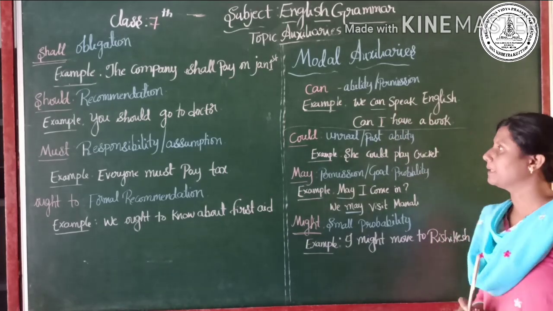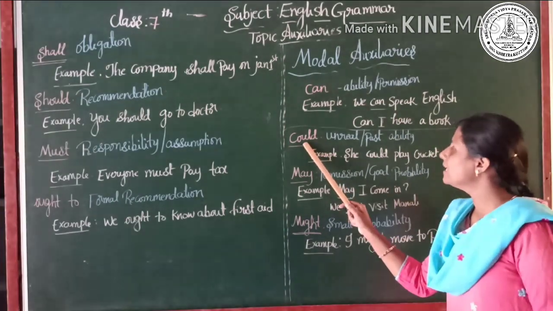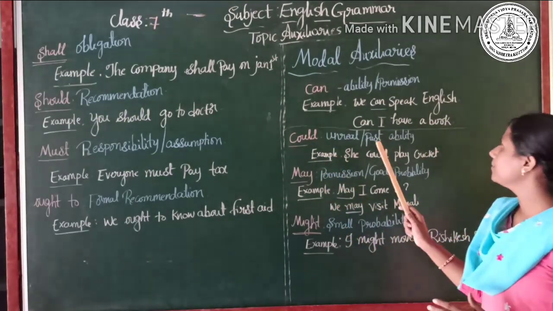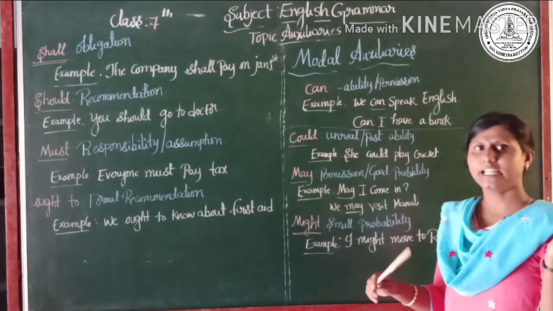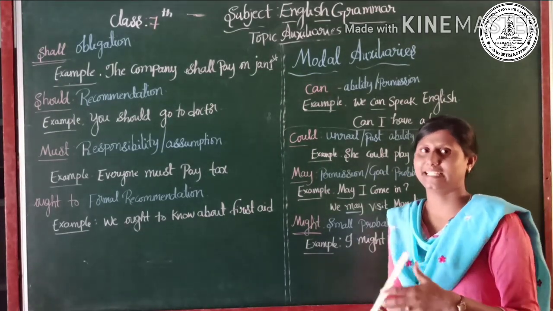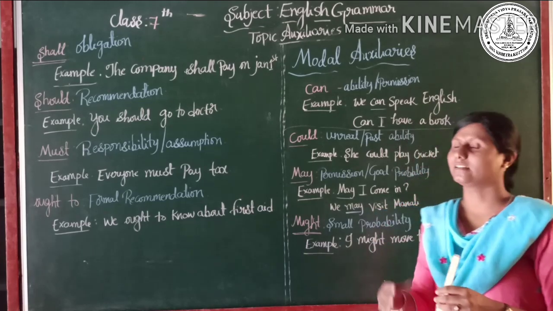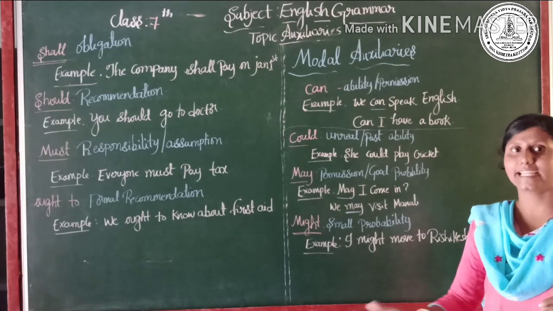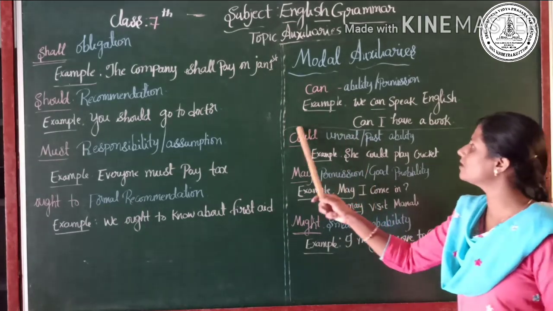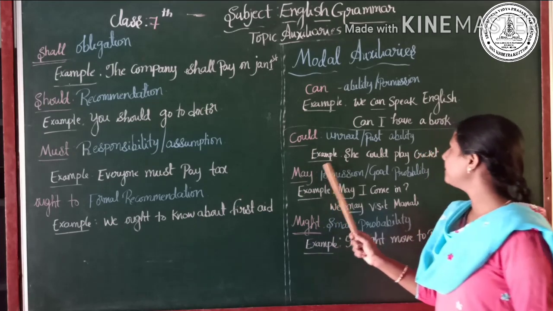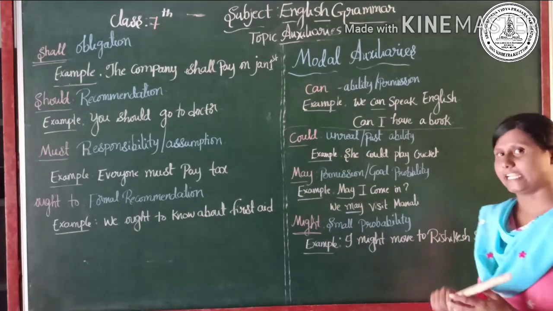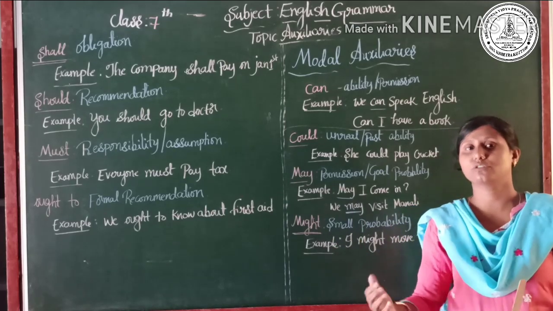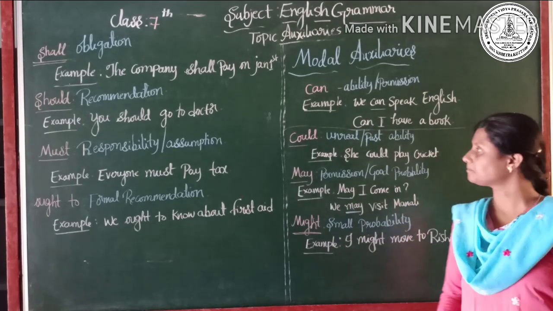I hope you are following me. Next, could. This shows past ability, which is not present now. Like swimming, for example: if I could swim before, now I can't. In such a situation, we use the modal auxiliary could. Example: she could play cricket, but not now. She could play, but she's now not playing.